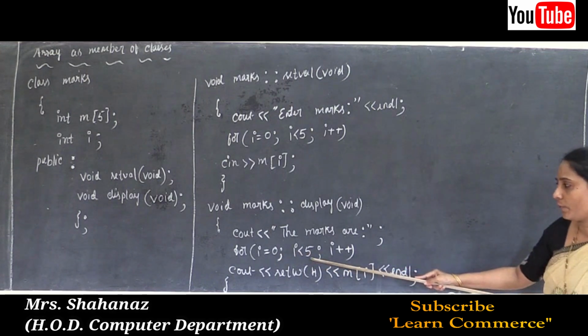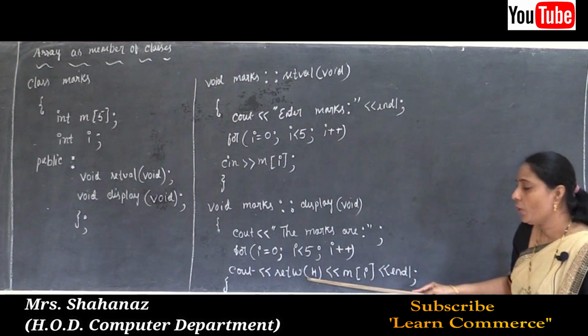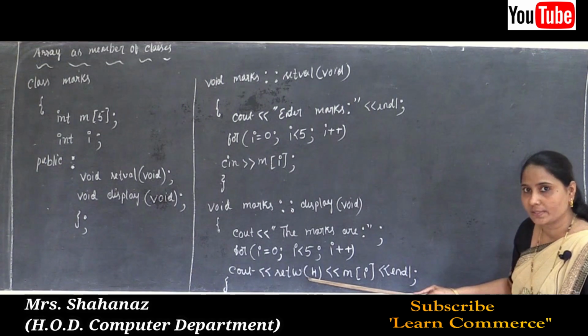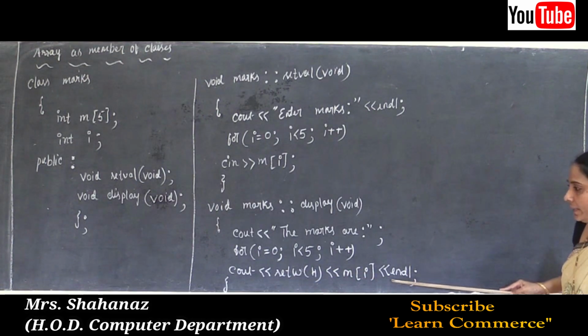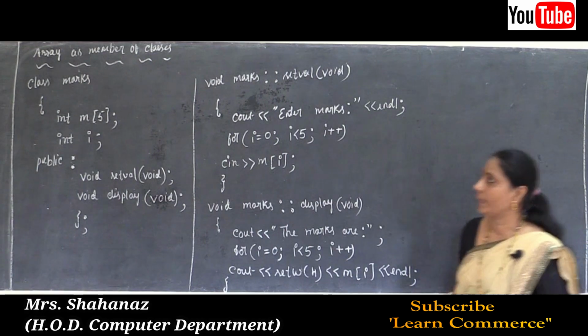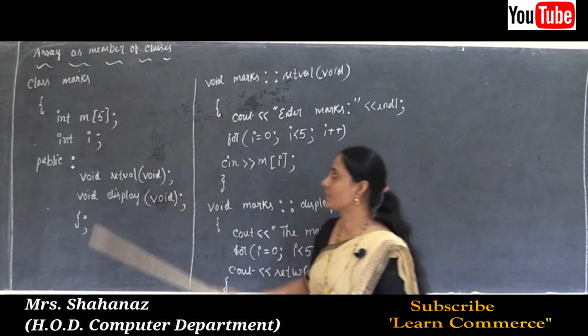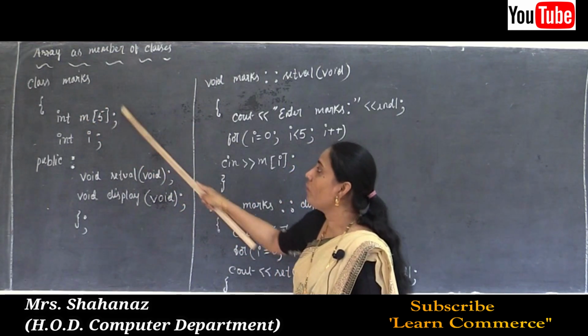0, i less than 5, i plus plus, and next cout setw 4. Why? Because it leaves some space between the numbers. Okay. So setw 4, m of i and endl, then we open the curly bracket, then close the curly bracket. Now this is the example for array as member of classes.